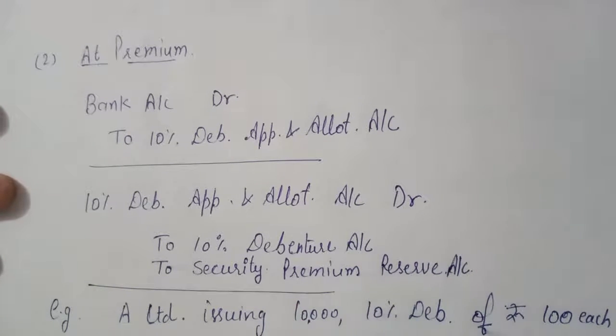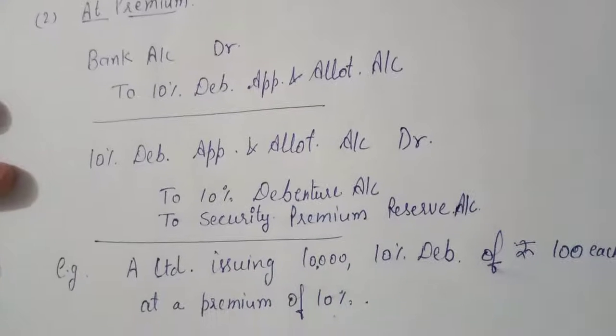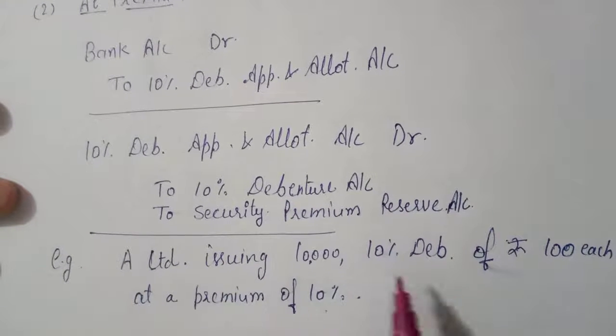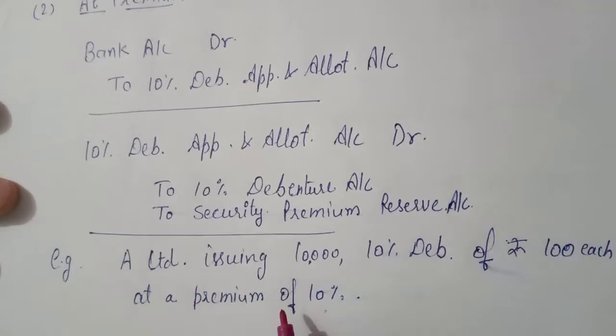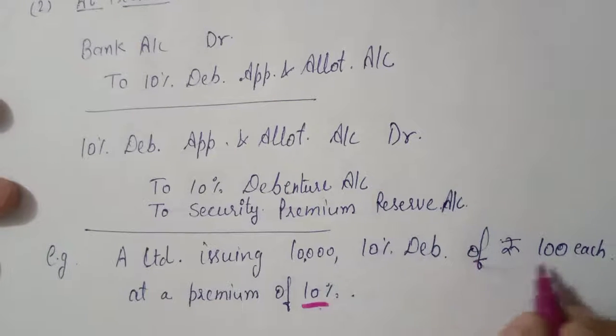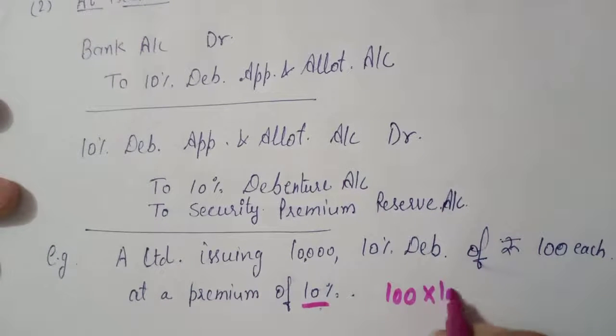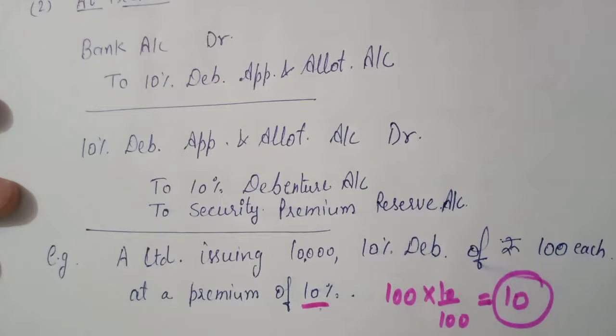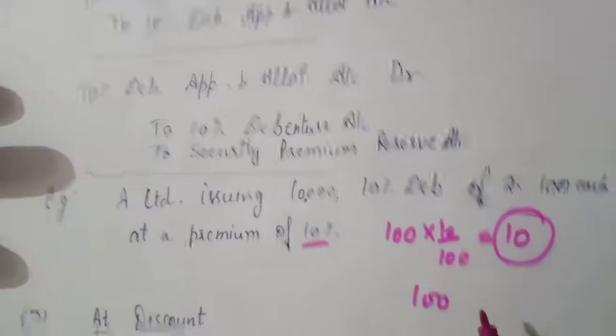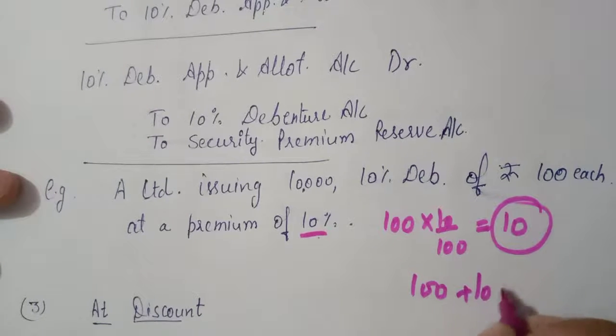Let us take an example. If A Limited is issuing 10,000 10% debentures of rupees 100 each at a premium of 10%. So 10% premium means 100 multiplied by 10 divided by 100, that is 10. So the debentures, that is 10,000, will be issued at 100 plus 10, that is 110.